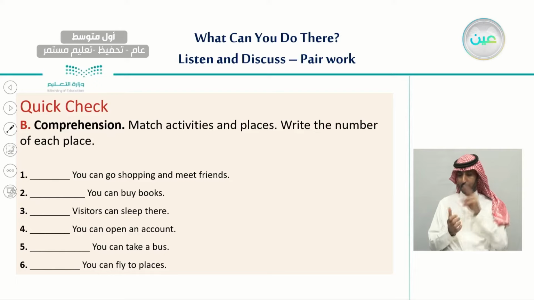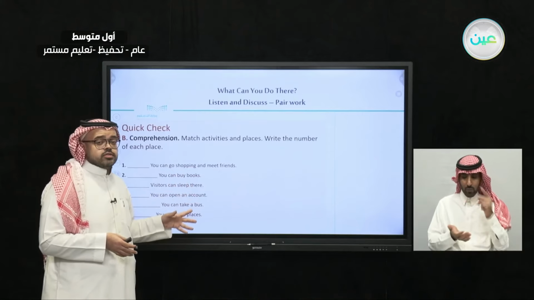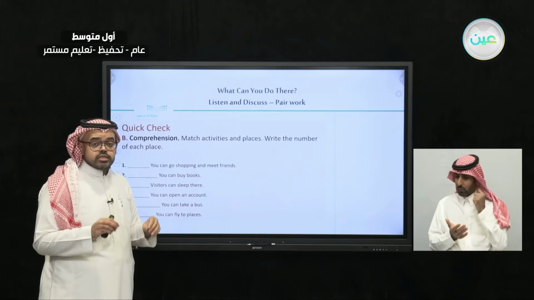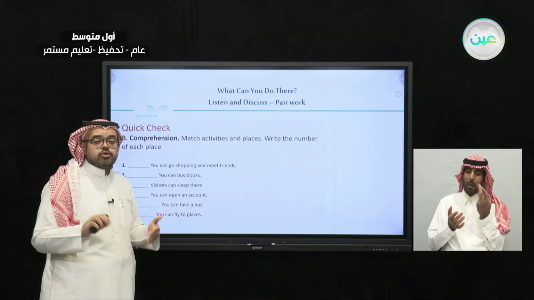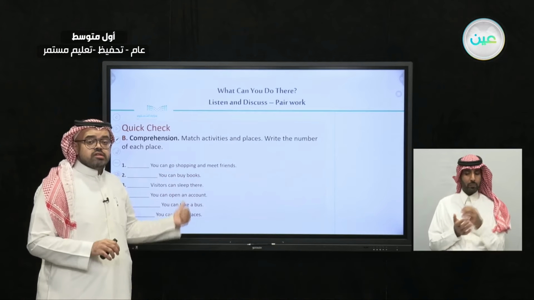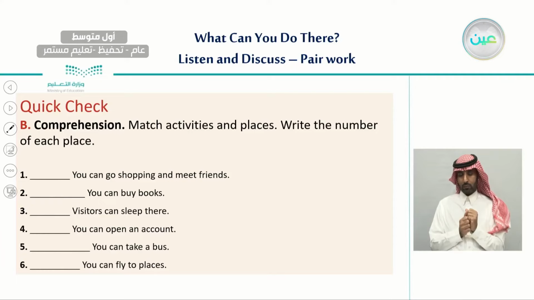For example, when we read the first activity, we're going to think what kind of place has this activity. And we don't need to write down the place. If you wish, you can just write down the number of that place. So let's start with the first one.